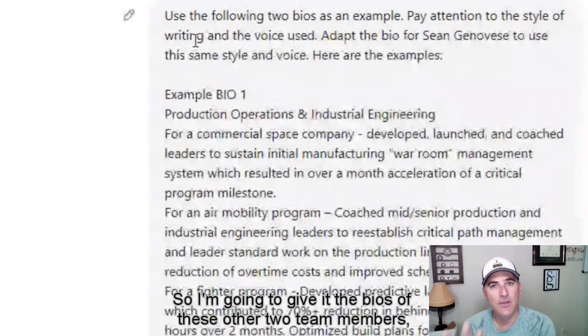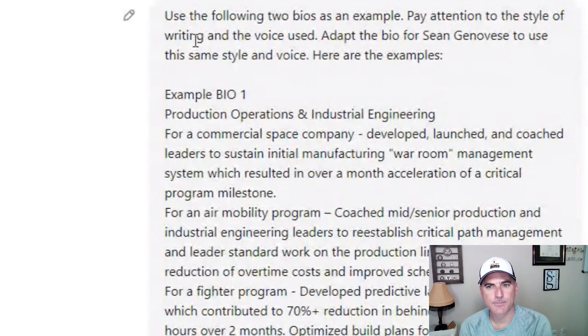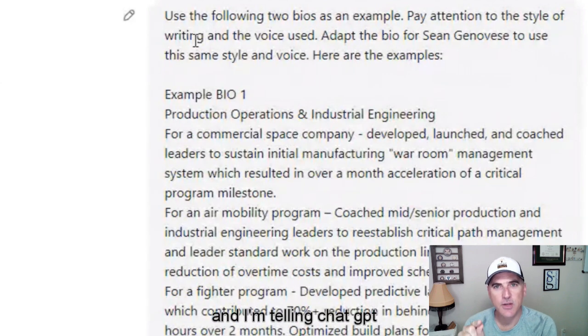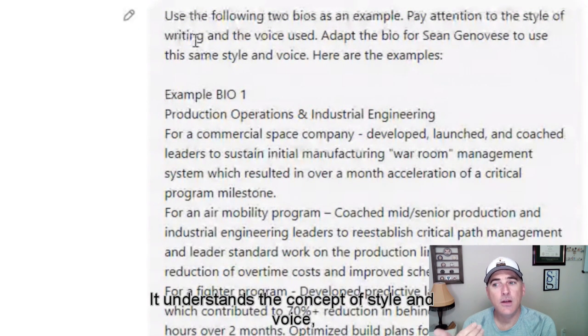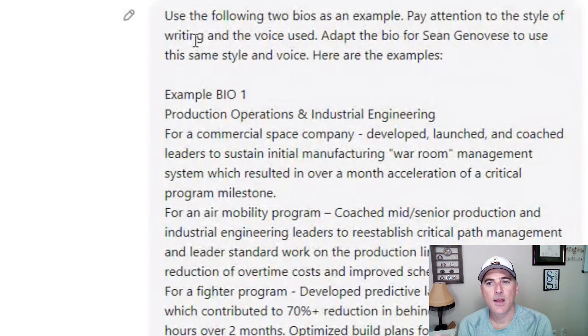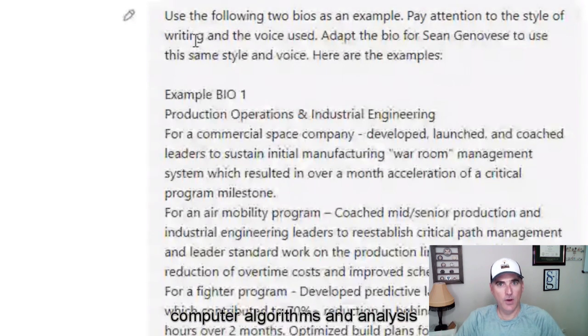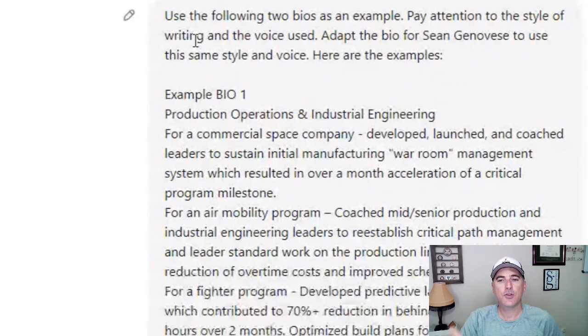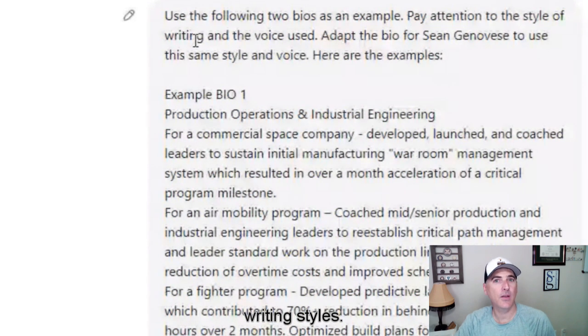So I'm going to give it the bios of these other two team members, and I'm telling ChatGPT exactly what to pay attention to. It understands the concept of style and voice, and it's really good at using computer algorithms and analysis to go look for the things that we take for granted that contribute to our writing styles.